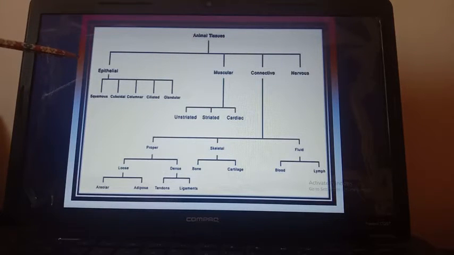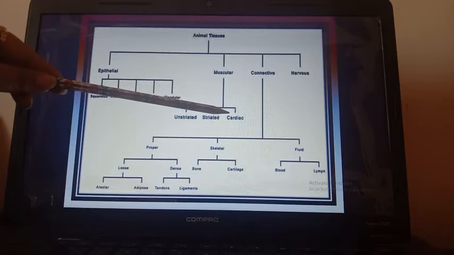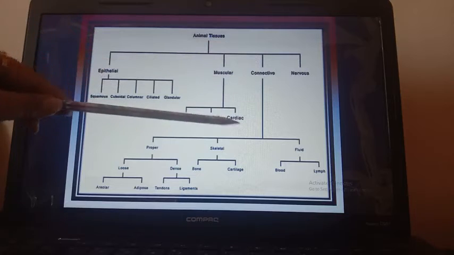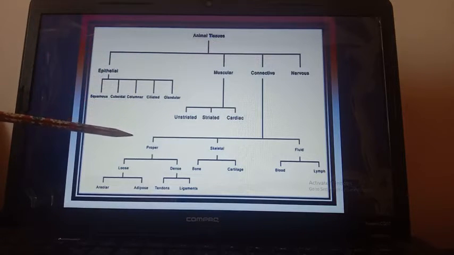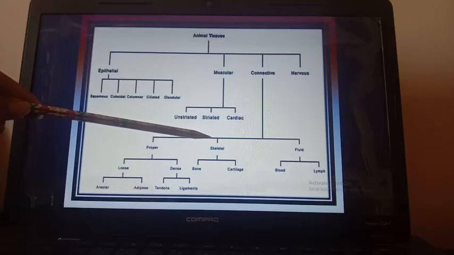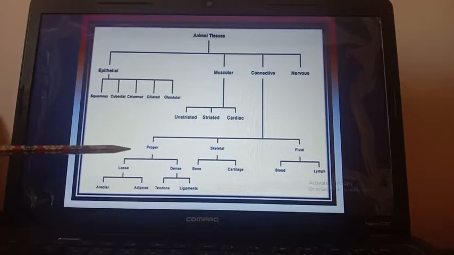nervous tissue. Epithelial tissue is again classified into different types: squamous, cuboidal, columnar, ciliated, glandular. So many types are there. Muscular tissue is classified into three types: unstriated, striated, and cardiac muscle. Nervous tissue does not have any types. Connective tissue has three types: proper connective tissue or connective tissue proper, skeletal connective tissue, fluid connective tissue.